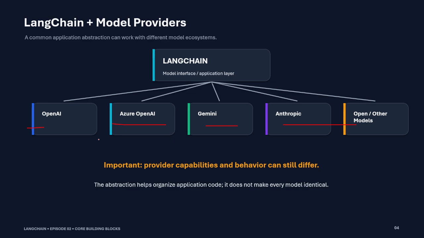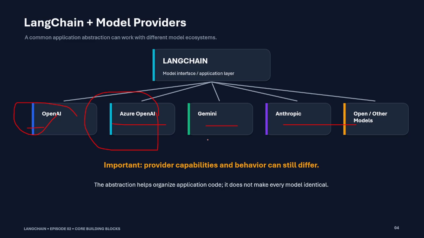I'm thinking that for some purpose, just like for the image, I am thinking that Gemini is good. Then I will be able to go for that one. For the response generation, if I'm thinking that OpenAI is good, then I can go for OpenAI. For some purpose, I think that Azure OpenAI is good. Then I can go for Azure OpenAI or Anthropic or any other models.